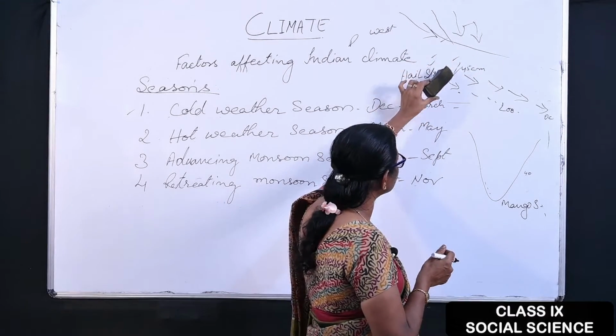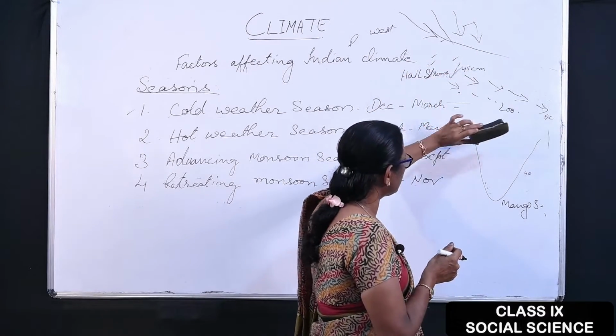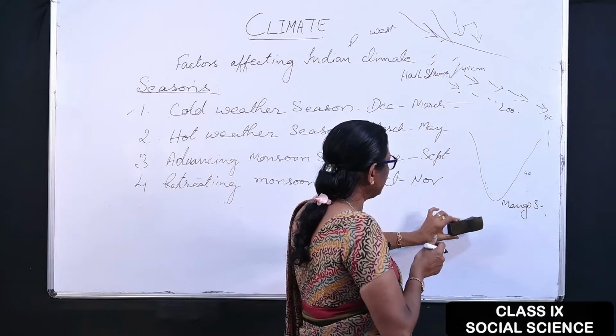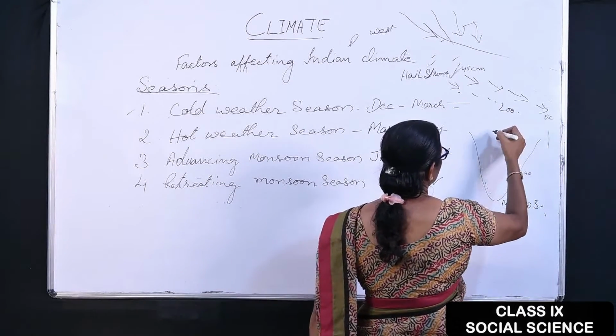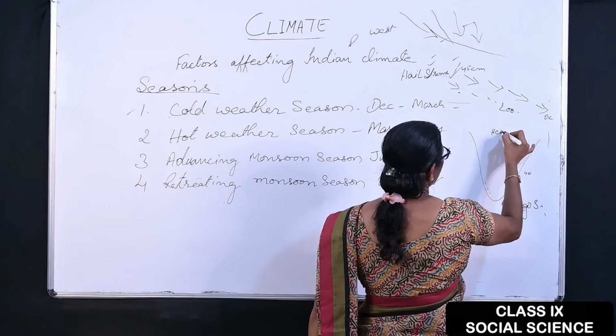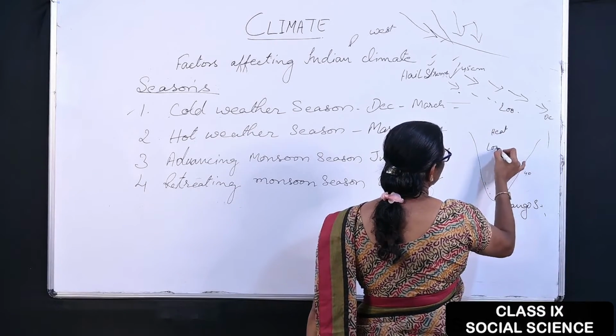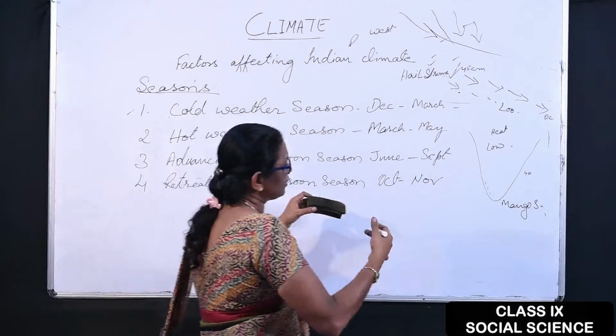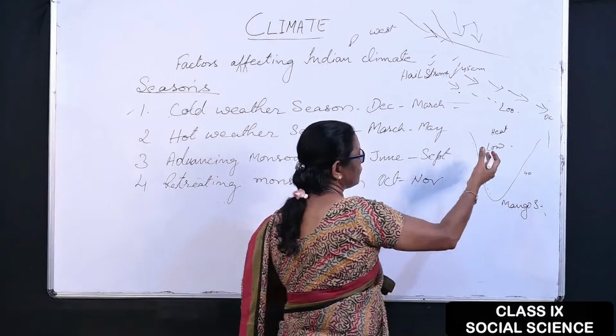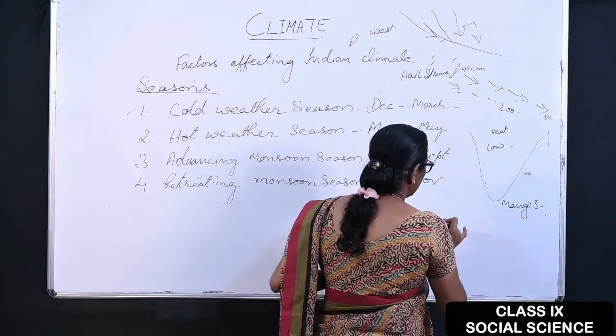In this hot weather season, especially the wind from the western direction comes, as the temperature is very high in Rajasthan and the northern part of India. So in the southern part of India, all over the land, the heat increases. As the heat increases, it develops low pressure. As the temperature increases more and more, the light wind blows.